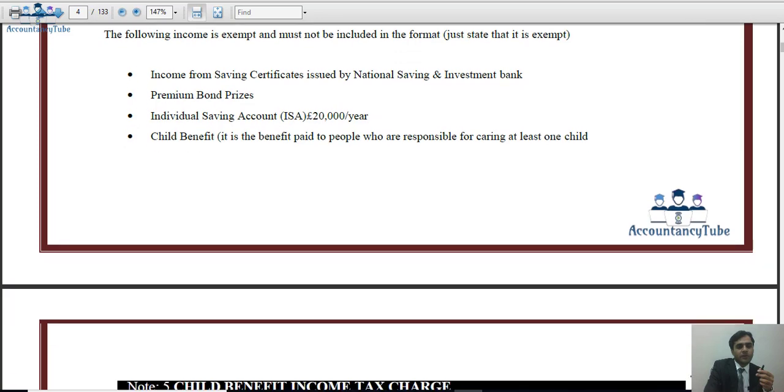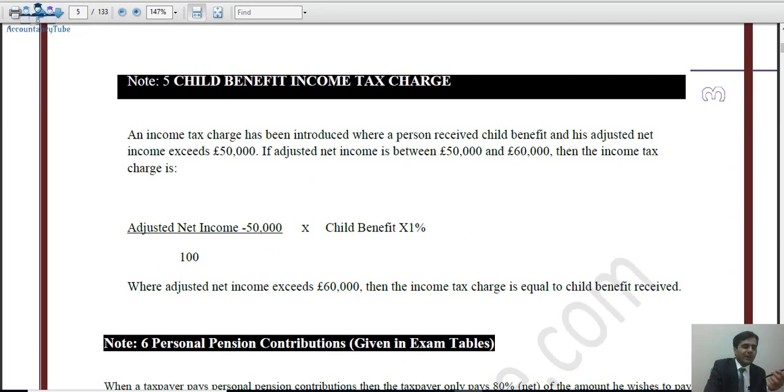If some of these are given to you in the question, more than likely you will not get these, because these were examined at the F6 level, the taxation level, the earlier, fundamental level of this paper. But at this level, I do not think that you will get this, but anyway, you should remember this.